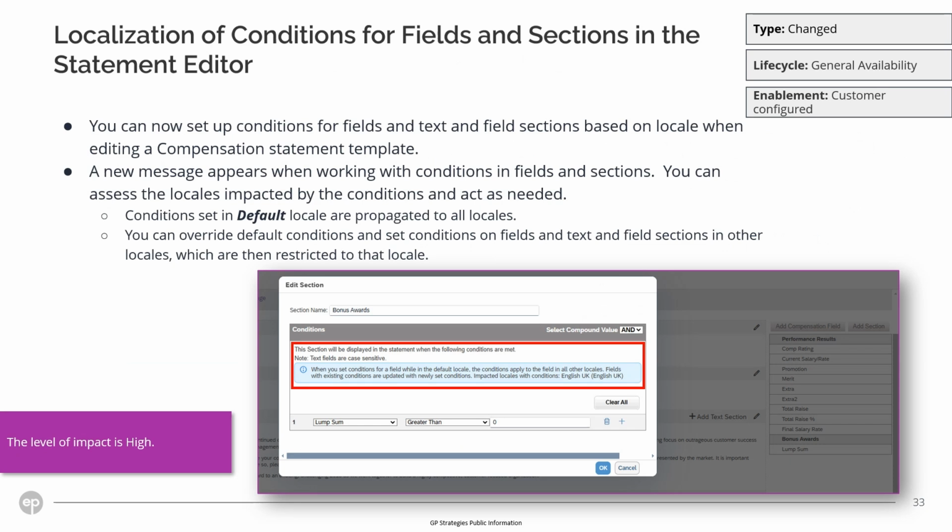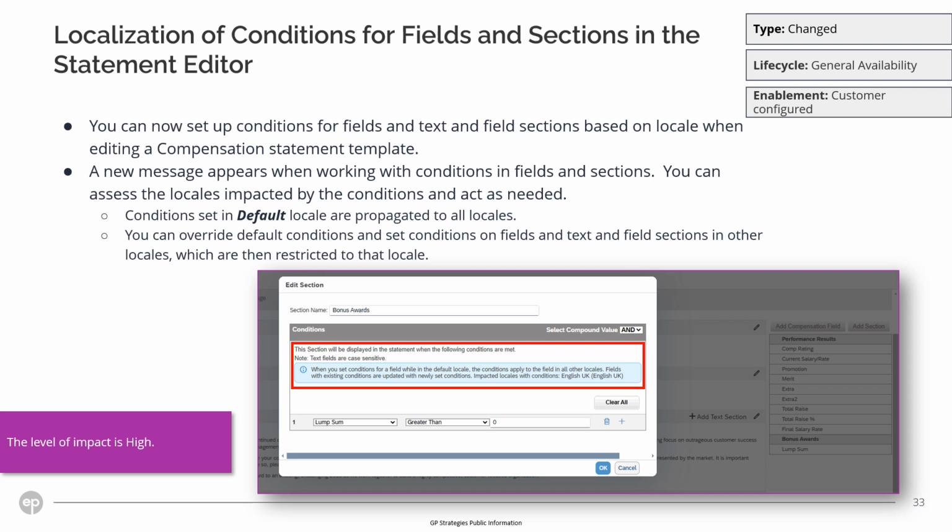Localizations of conditions for fields and sections in the statement editor. You can now set up conditions for fields and text and field sections based on locale when editing a compensation statement template. A new message appears when working with conditions in fields and sections. You can access the locales impacted by the conditions and act as needed. Conditions set in default locales are propagated to all locales. You can override default conditions and set conditions on fields and text and field sections in other locales, which are then restricted to that locale.